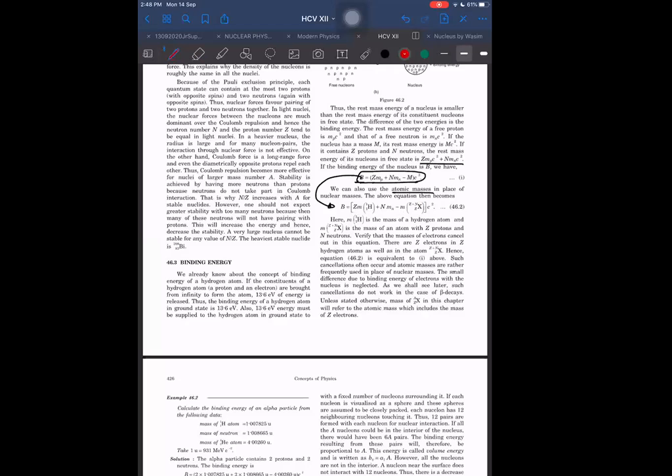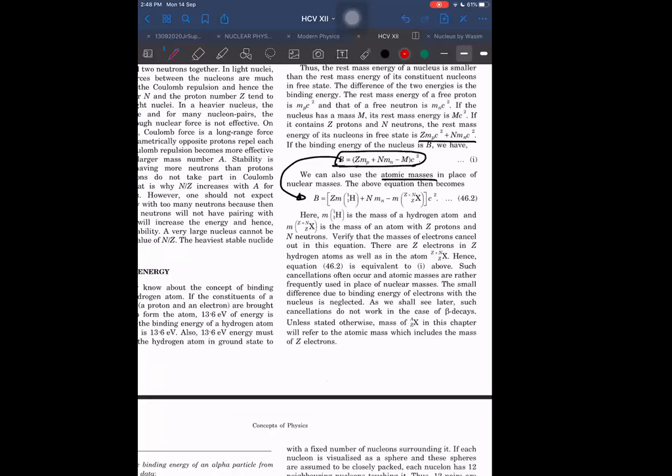This atom will have how many electrons? Are those electrons also taken care of or not? Z electrons here. And here, how many electrons will this have? It will also have Z electrons only. Then those electrons will cancel each other. Even if this equation is equivalent to this, because there are some electrons here and some electrons here, those electrons are just cancelling each other. So effectively, we end up getting the same equation in terms of the atomic mass as we are getting in terms of nuclear mass. Understood or not?